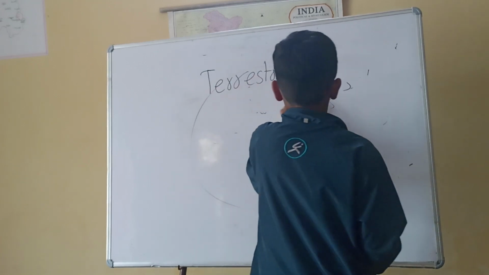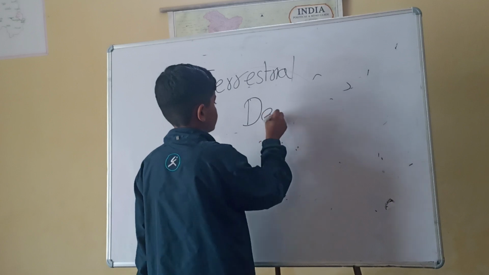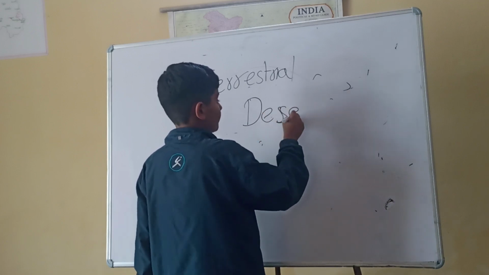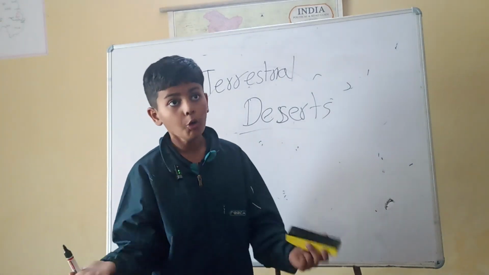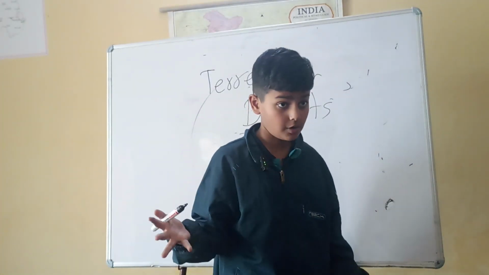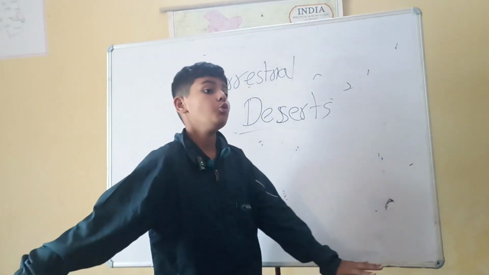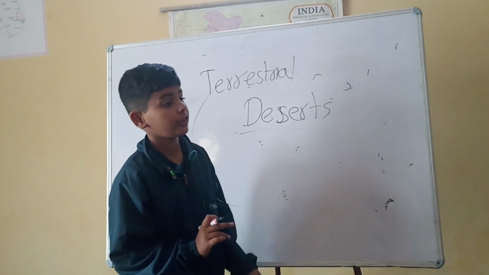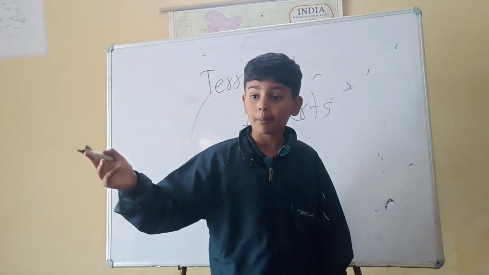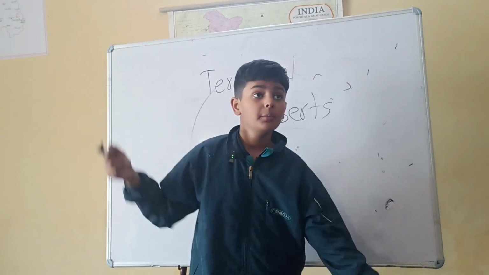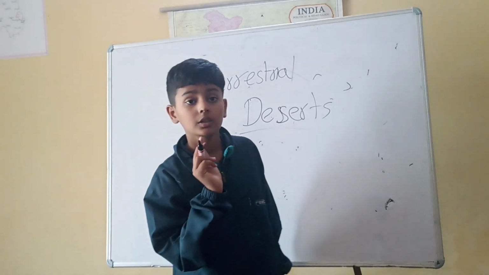Let's say deserts. This entire thing is terrestrial, okay? Deserts are very hard to live in. There is almost zero water over there. There's so little rainfall. Unlike here, where there are apple plants, banana trees, many more trees, there are only a couple of things over there.